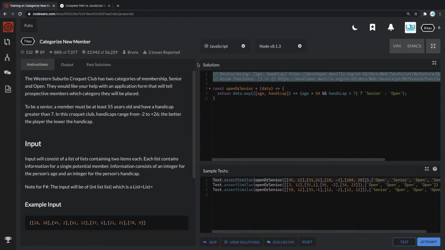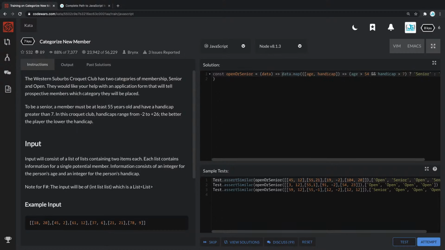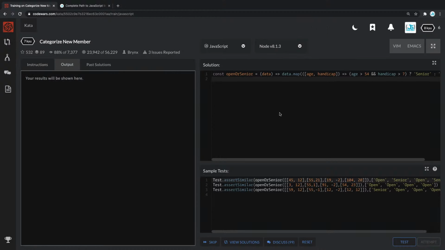So with that said, this is great. I think we should be able to submit it. But what we can also do is immediately return this, since this is an arrow function. It's a long one, but with arrow functions, you're going to notice this from time to time. So now let's click attempt and let's see if our output is going to pass. It says your output will be shown here. Let's see.